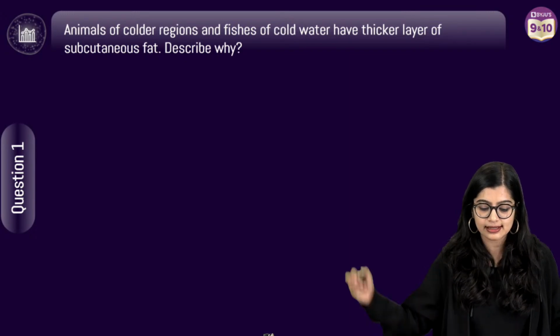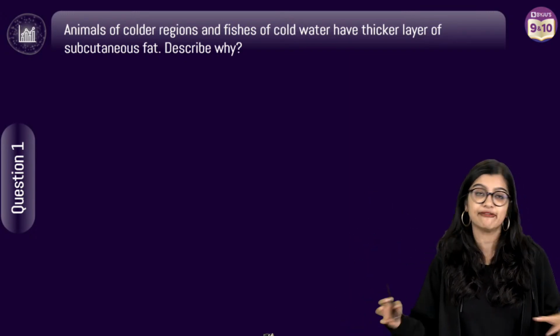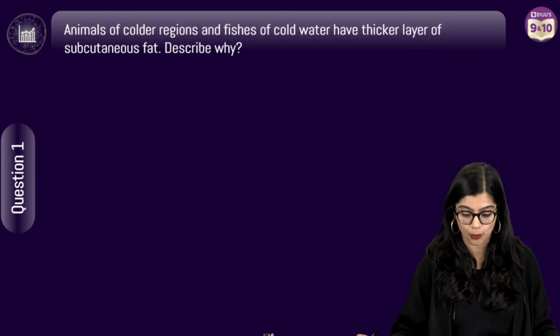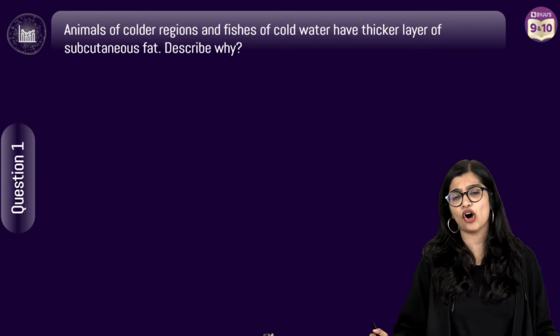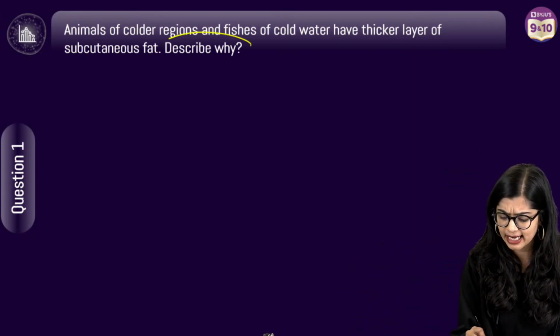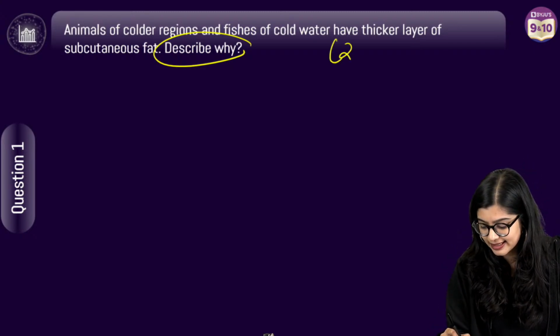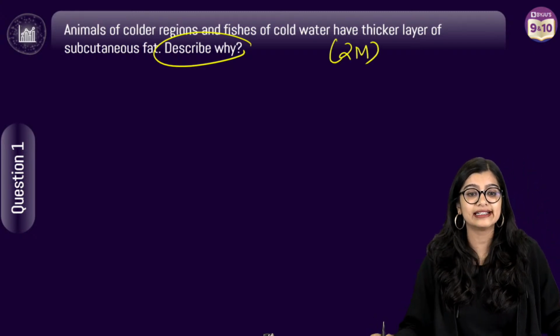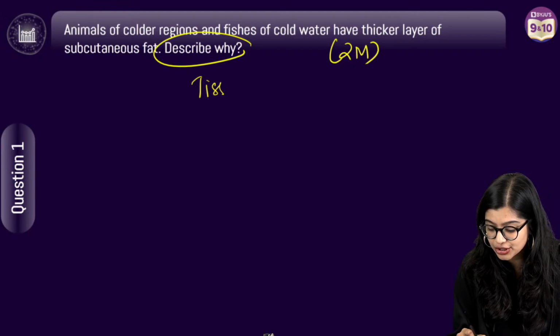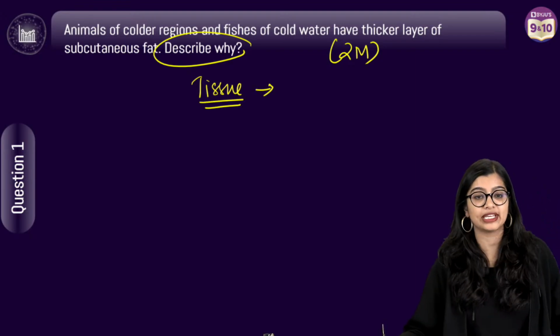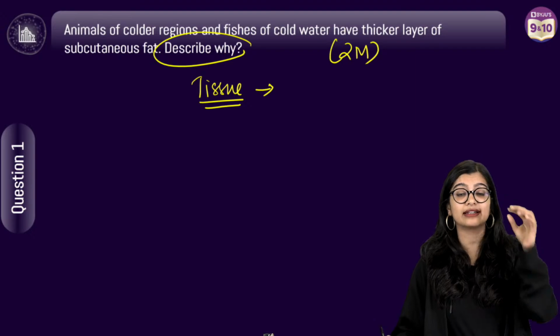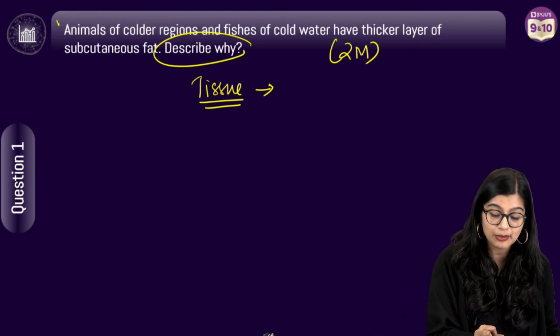So the question is, animals of colder regions and fishes that we find especially in cold water have a thick layer of subcutaneous fat. Describe why. This is a 2-mark question. So identify which is the tissue that is going to be here. Which is the tissue that is going to be helping these animals?